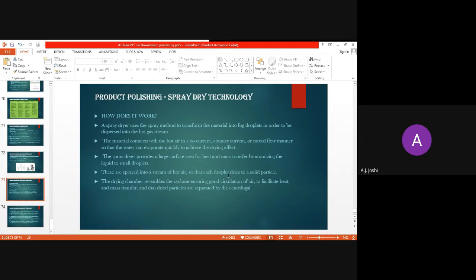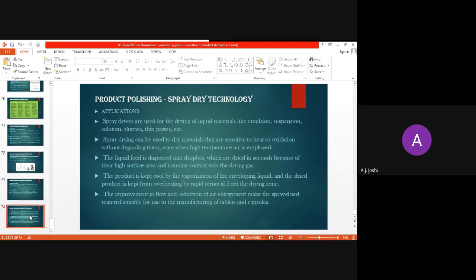Overall, whenever the liquid content is high, preferably we go for the spray dry technology for product polishing. Otherwise, lyophilizer is the preferred technique for final product polishing. Now this spray dry technology also has certain applications. These are mainly used for the drying of liquid materials like emulsions, suspensions, solutions, slurries, thin pastes, etc.